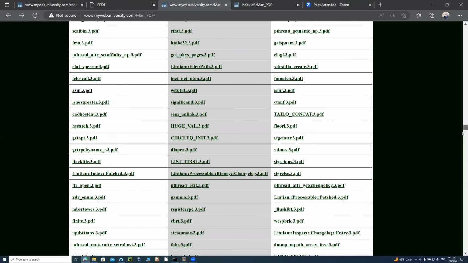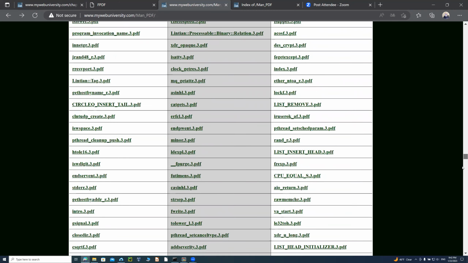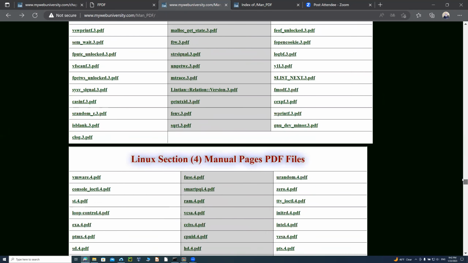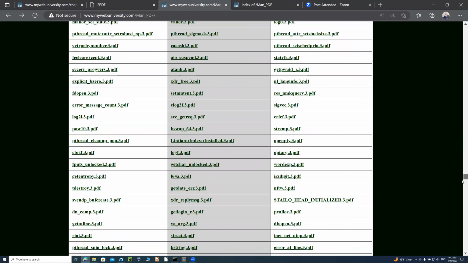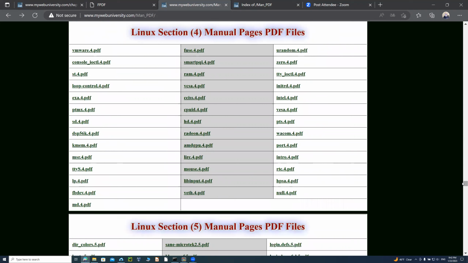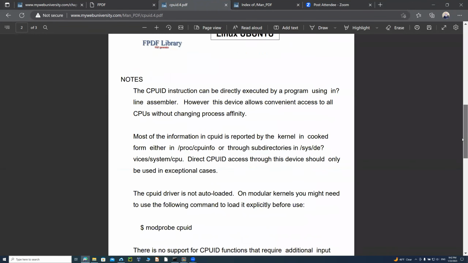So this is section 3, and then you can see that later on section 4 comes in. Right here is section 5, and maybe section 4 was small. So as you can see, there were not too many of them, but it is in 3 columns here. Whichever one you click on, CPUID.4.pdf, it will just tell you that there's a command called CPUID4, and then you just get the manual pages and read them.